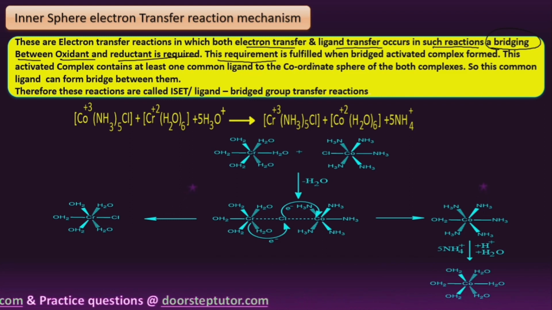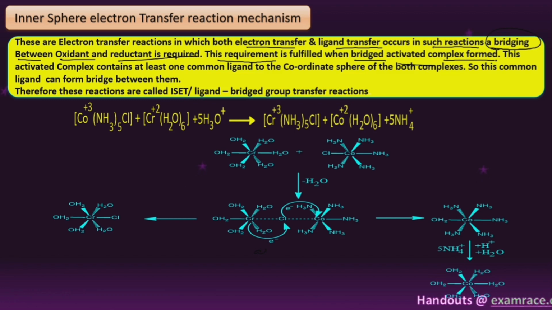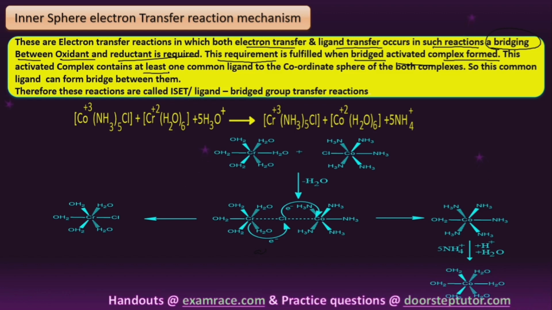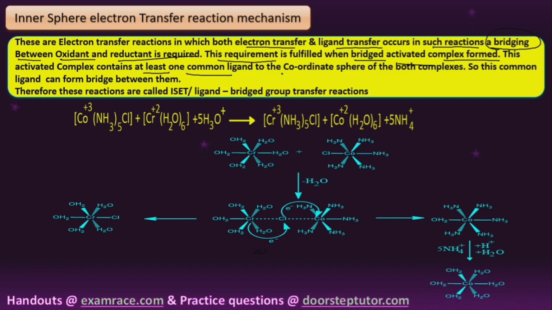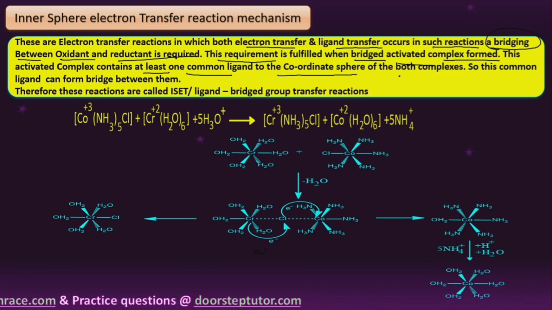This requirement is fulfilled when a bridge is activated, and the activated complex is formed. This activated complex contains at least one common ligand to the coordination sphere of both complexes, so this common ligand can form a bridge between them.